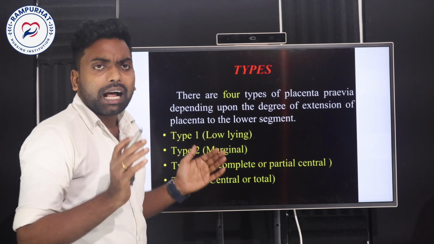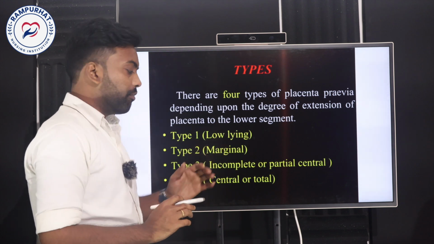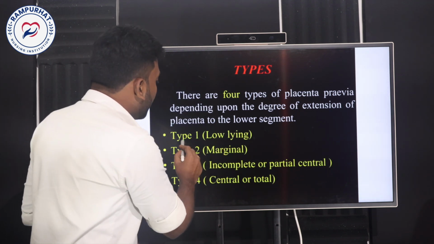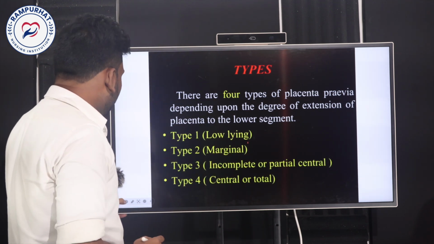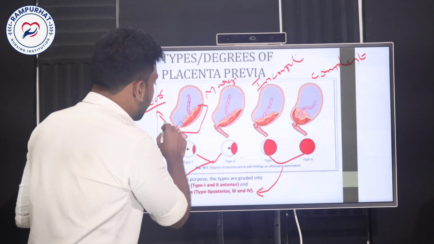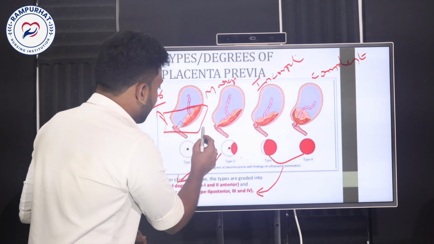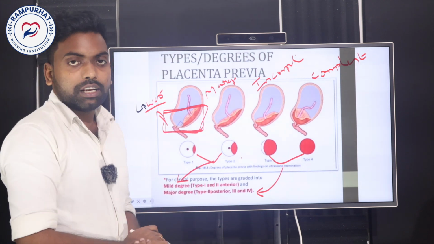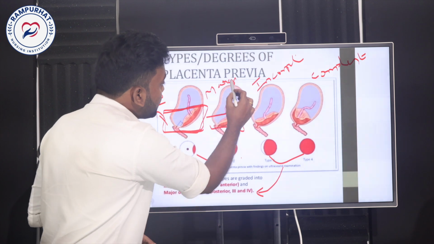Next, placenta previa is divided into different types: type 1, type 2, type 3, type 4. Type 1 indicates implantation of the placenta in the lower segment. Type 2 is where implantation occurs marginally, at the margin.